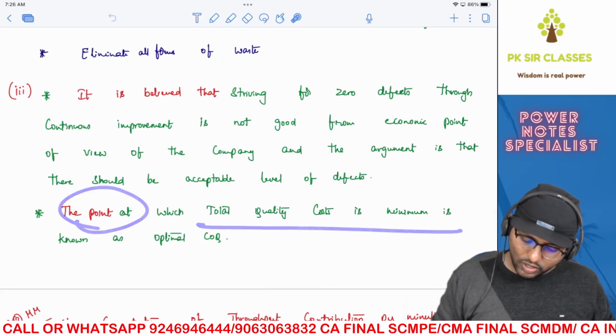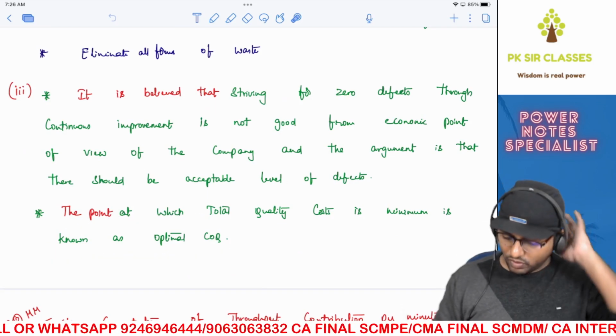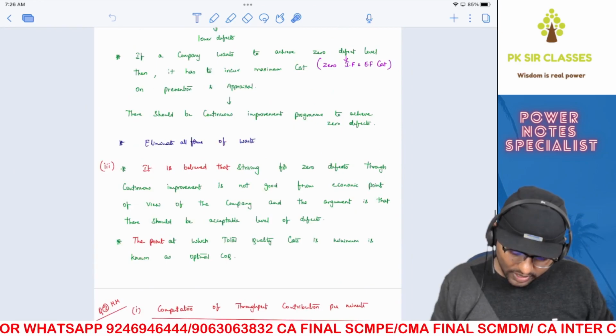The argument is that there should be an acceptable level of defects. The point at which the total cost of quality is minimum is referred to as the optimal cost of quality. Sir, what do you mean by that, sir? Let's try to understand this.